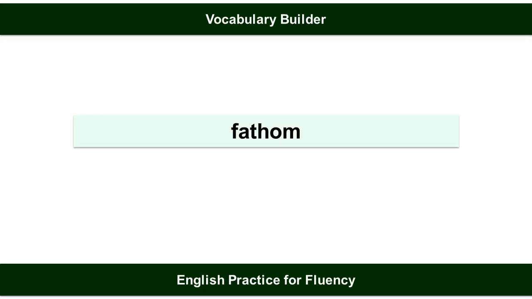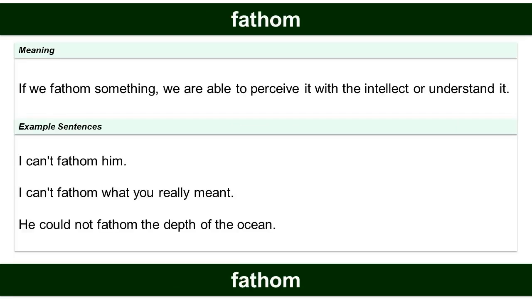The vocabulary word is fathom. Meaning of the word. If we fathom something, we are able to perceive it with the intellect or understand it. Example sentences. I can't fathom him. I can't fathom what you really meant. He could not fathom the depth of the ocean.